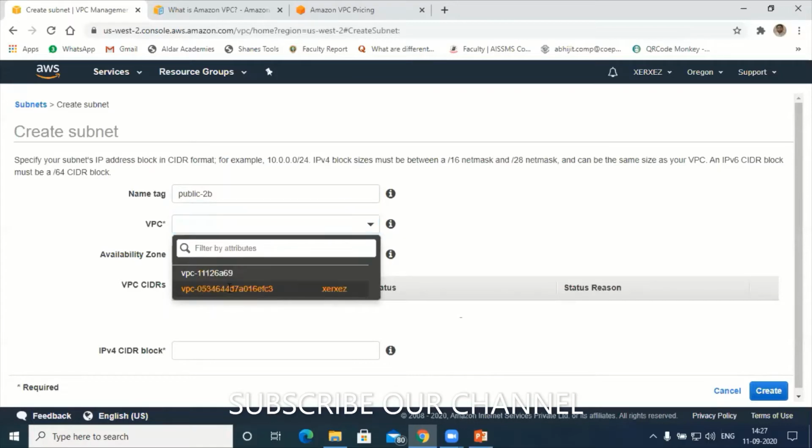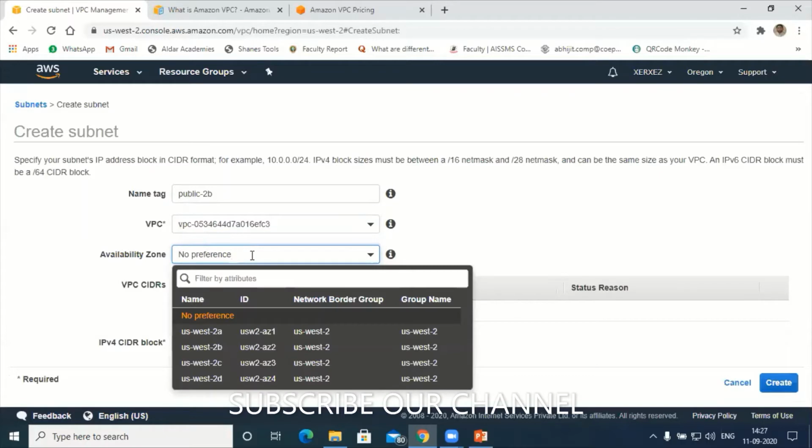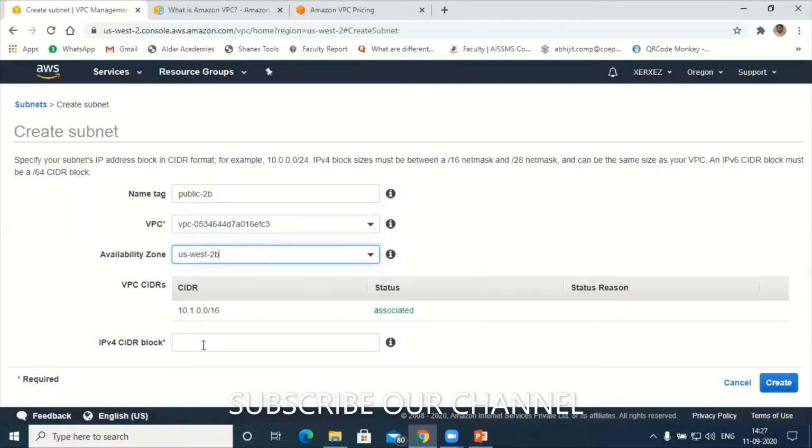For the availability zone, we'll take the next zone, 2B. So 2A, 2B for public. Somewhere you note that down, otherwise you'll get confused later. Okay, public network. So next is the IP address. Tell me.